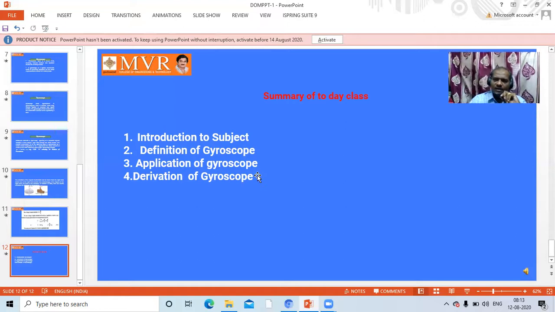That is, omega p is equal to V by R. In this case V by R does not change; it is constant because it does not take a right or left turn. That's why the axis of precession is constant. If you take an aeroplane, ship, four-wheeler or two-wheeler, this omega p will depend upon the velocity of the vehicle and the radius of the curve it is taking. So by this we have learned the following areas.